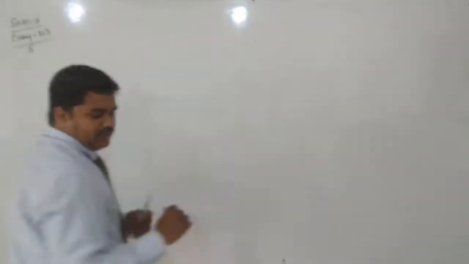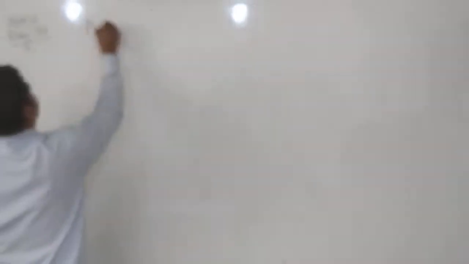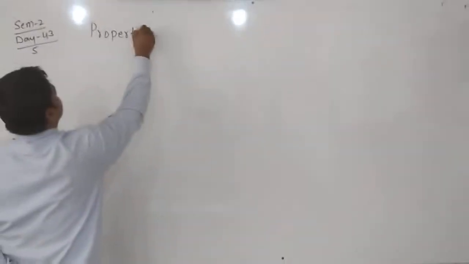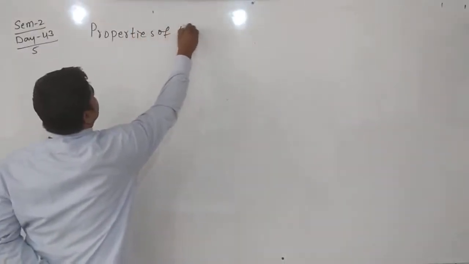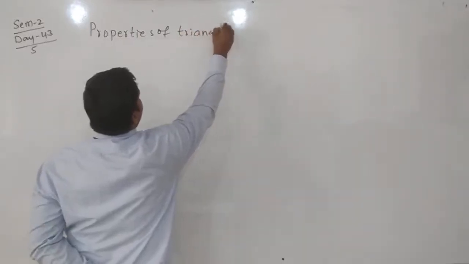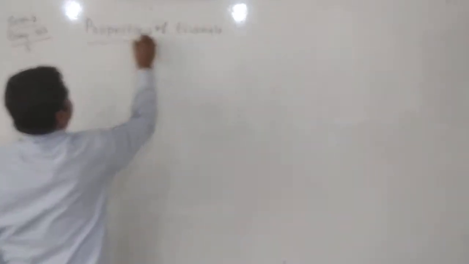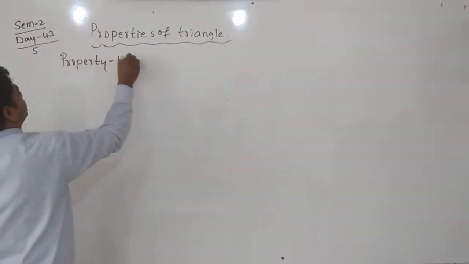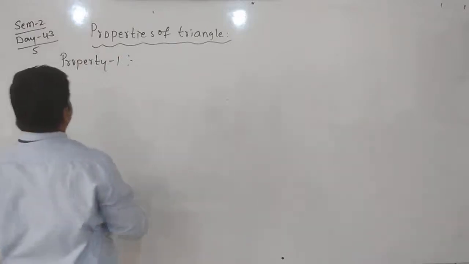Now we can write one by one. Properties of a triangle, property 1.